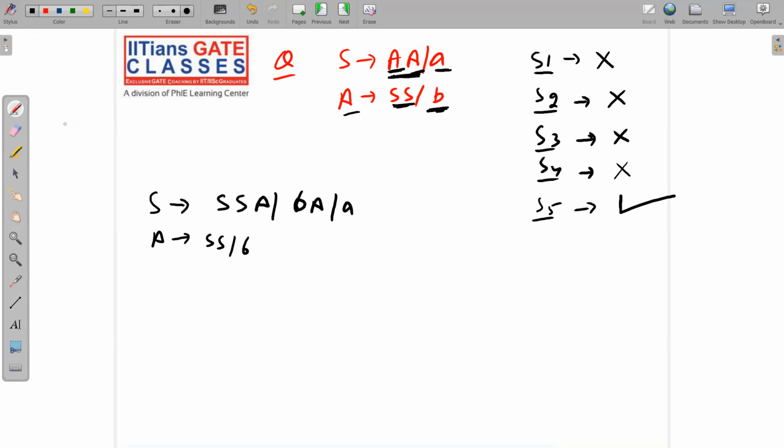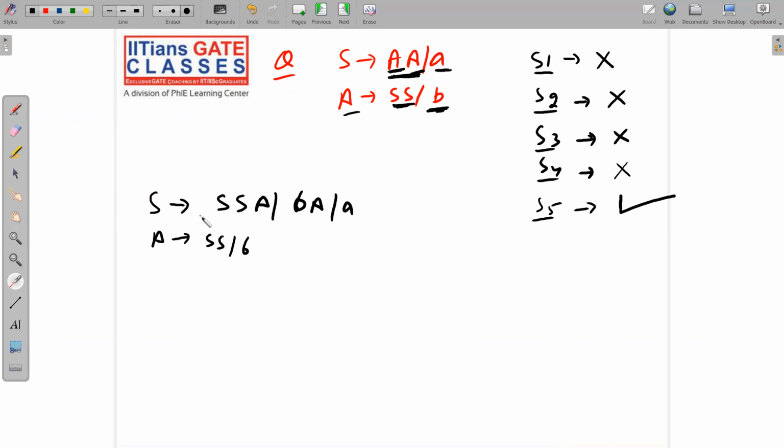Now see here carefully, you have got left recursion. So you have to remove it. Otherwise, it won't be converted into GNF. Why won't it be converted into GNF? Because we need a terminal here. But S implies S means what?